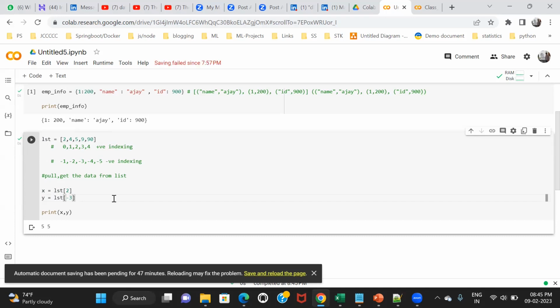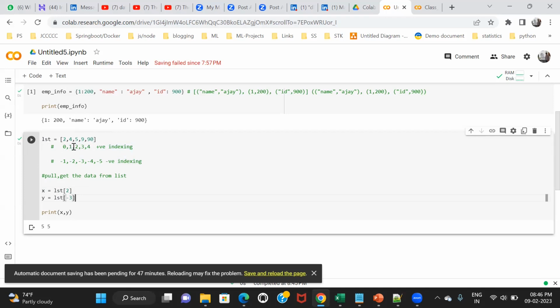So this depends. You can use both. You can use positive indexing, you can use negative indexing. So you have two options. Depending upon the situation, you can use both. I hope this part is clear for everyone? Yes, sir. So this concept is called indexing. With the help of indexing, you can pull any data from the list. But for that, you should know what is the index of that data. It can be either positive indexing or negative indexing. That depends.